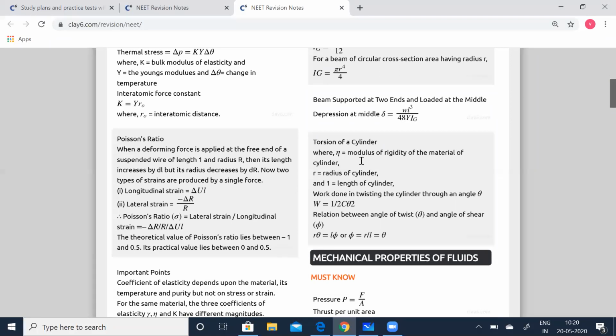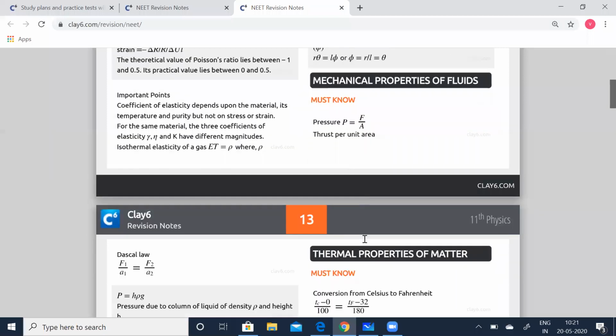Torsion of a string, torsion of a cylinder. Then eta is the modulus of rigidity of the material of the cylinder, r is the radius, and l is the length of the cylinder. Work done in twisting the cylinder through an angle theta is given by W is equal to half C theta squared. Relation between angle of twist theta and the angle of shear phi is given by r theta is equal to l phi, or phi is equal to r by l times theta.